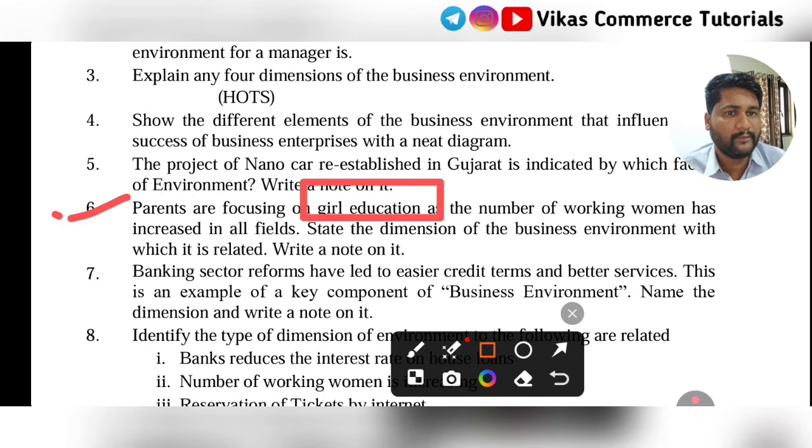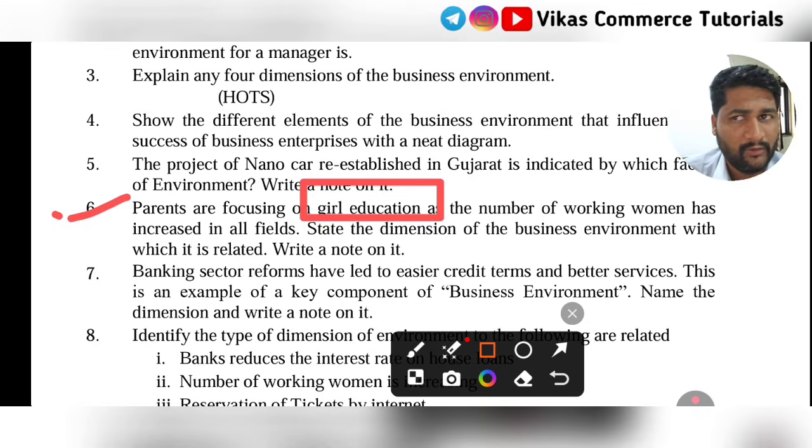Girl education comes in the dimension of social environment, because girl education needs to be promoted, and all these aspects come under social environment, where our society is changing and getting more educated. So this type of question comes under social environment.